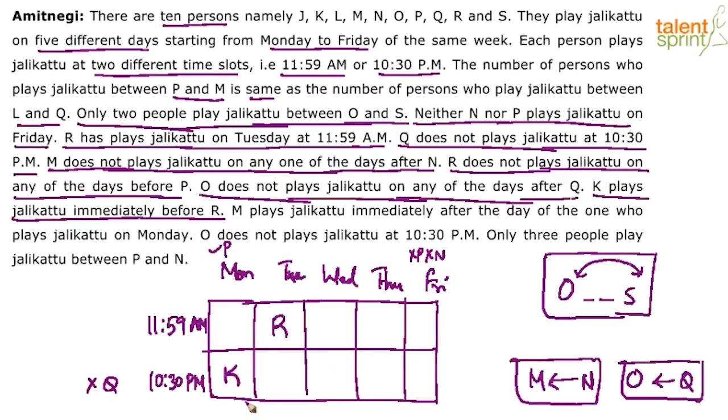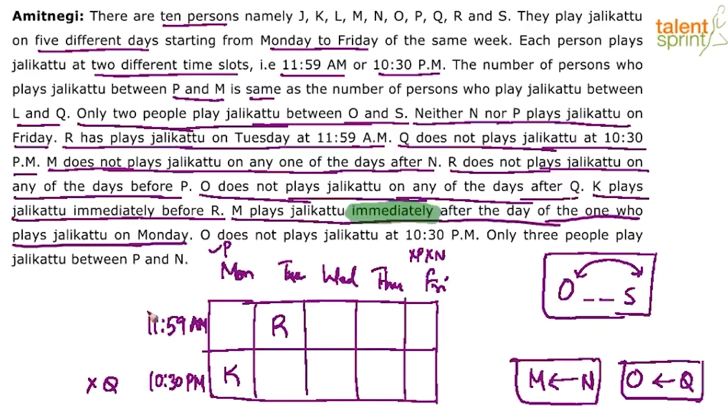K plays before R. Next, M plays immediately after the day of the one who plays on Monday. Now this keyword immediately is important, right? This keyword has to be focused on. It says M plays Jallikattu immediately after the day of the one who plays Jallikattu on Monday. So basically M plays immediately after Monday.